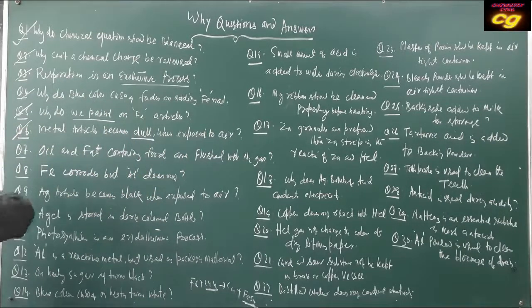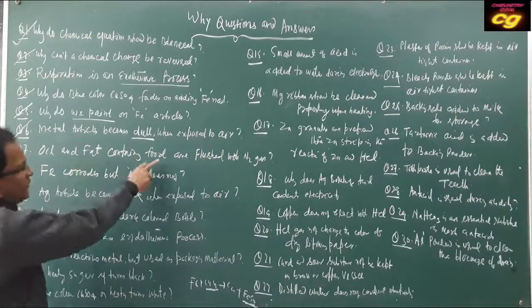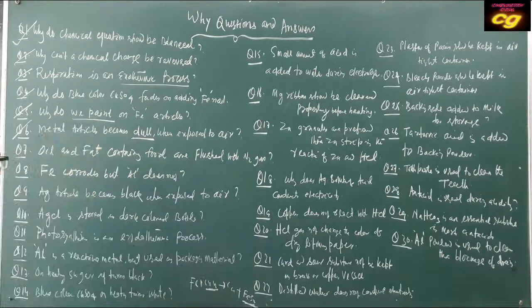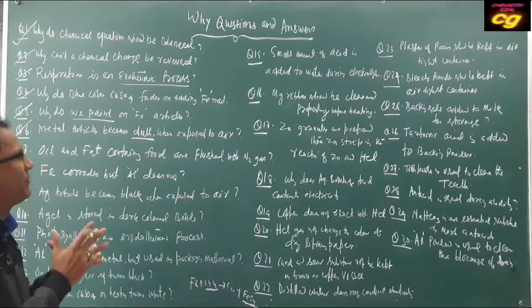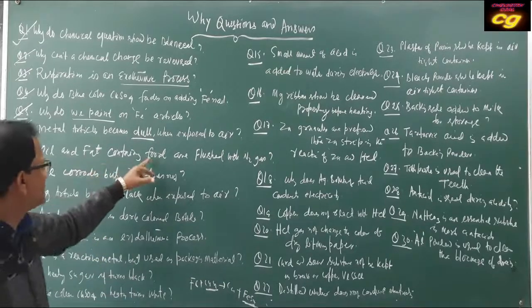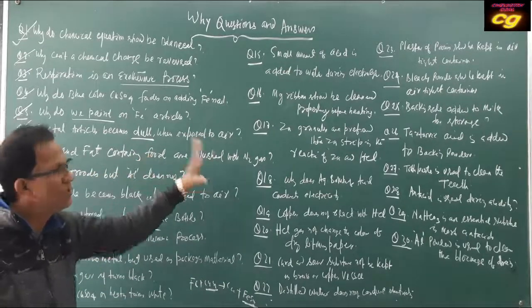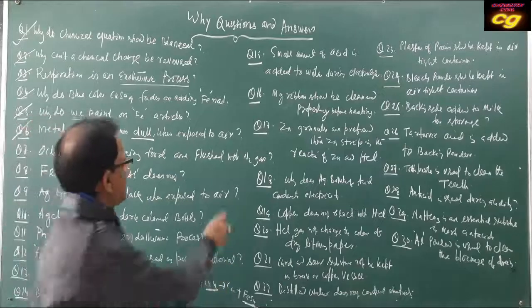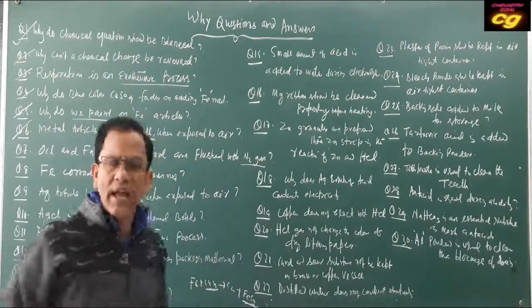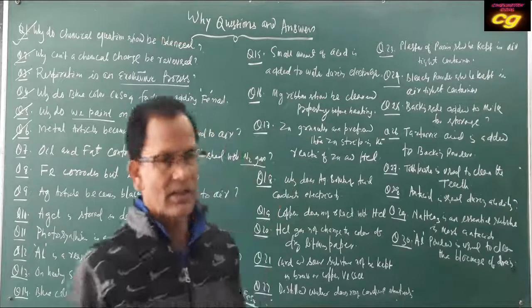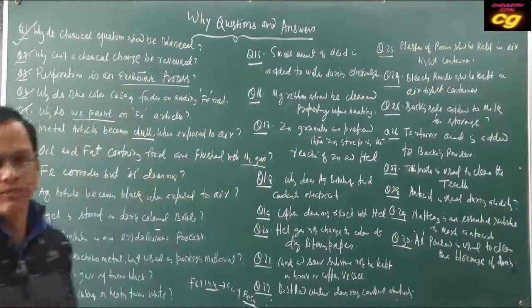Okay. Oil and fat containing foods are flushed with nitrogen gas. Why should you keep food items with nitrogen gas? Because nitrogen gas is a very stable gas. It cannot oxidize the food substance.